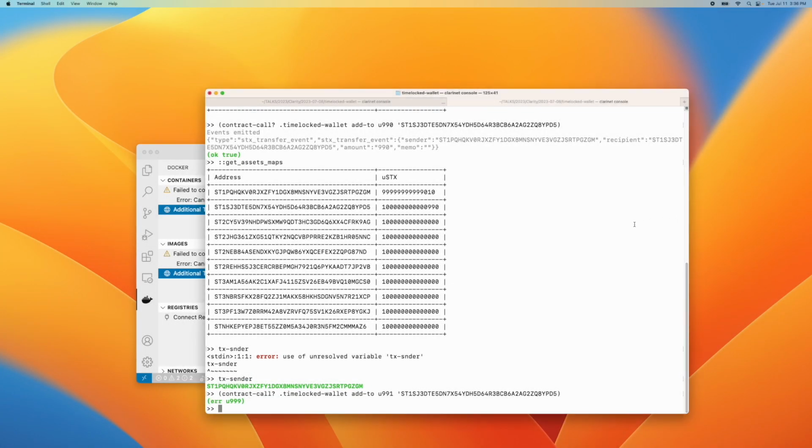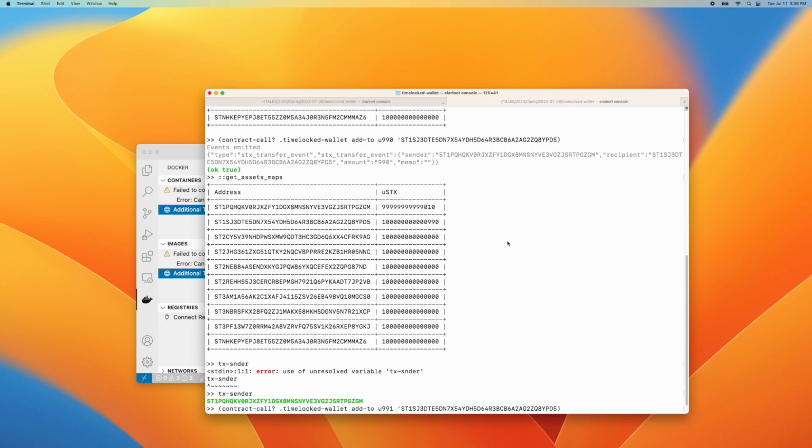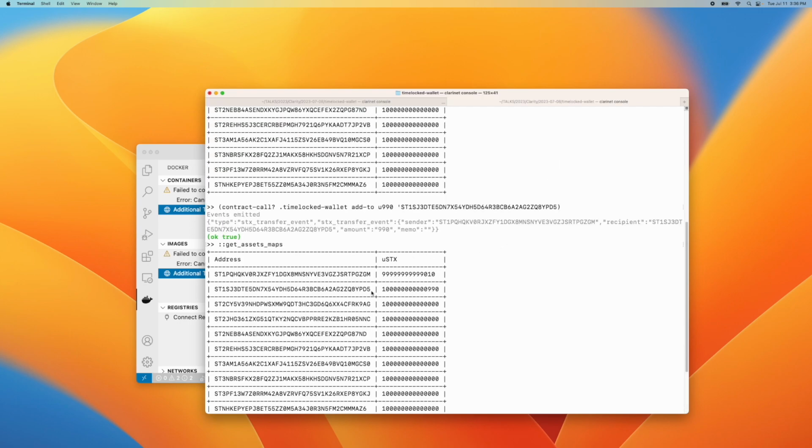So let's take this for a test drive. So we're going to go contract call. I'm going to say time wallet. Then we are going to go lock. That's the function we're calling. We're going to say, I think it's U999. We'll transfer this much. Oh, sorry, we want to transfer to. So we want to pick a recipient. I'm going to pick this recipient right here.